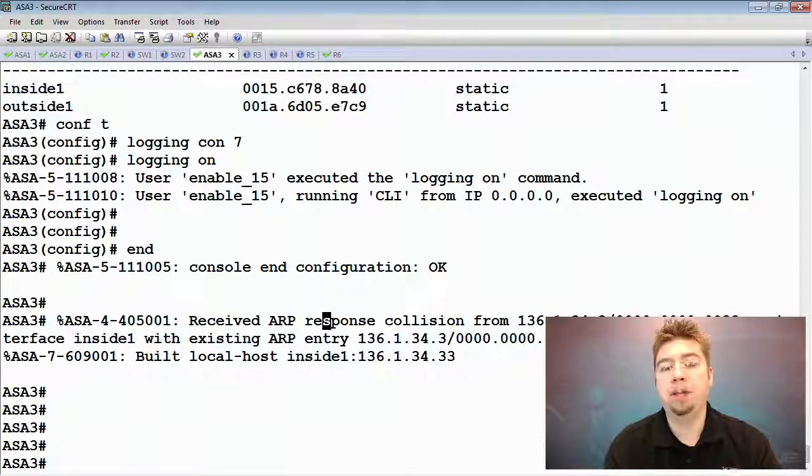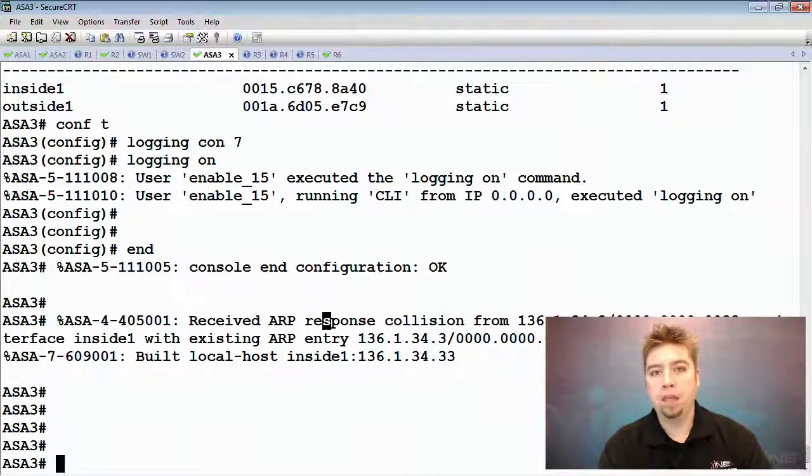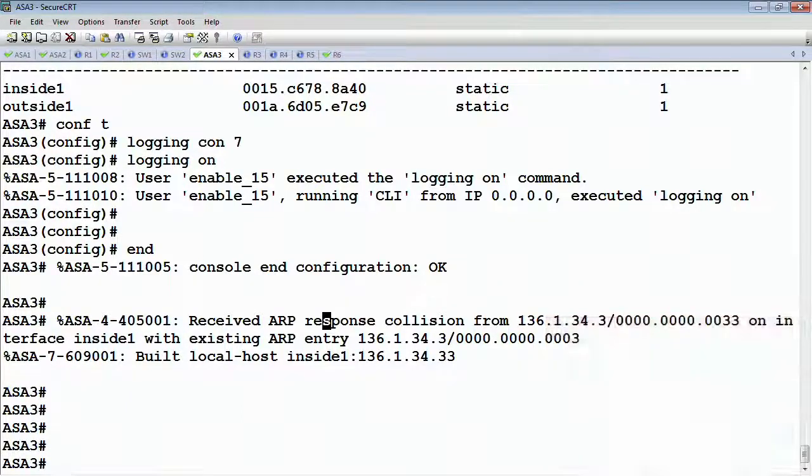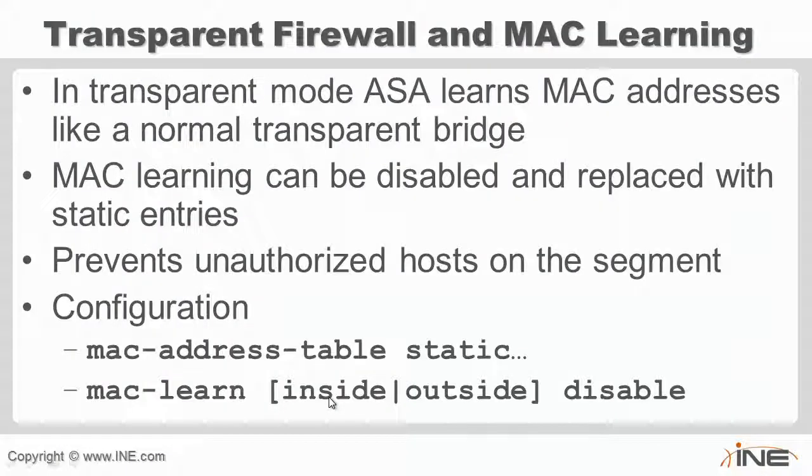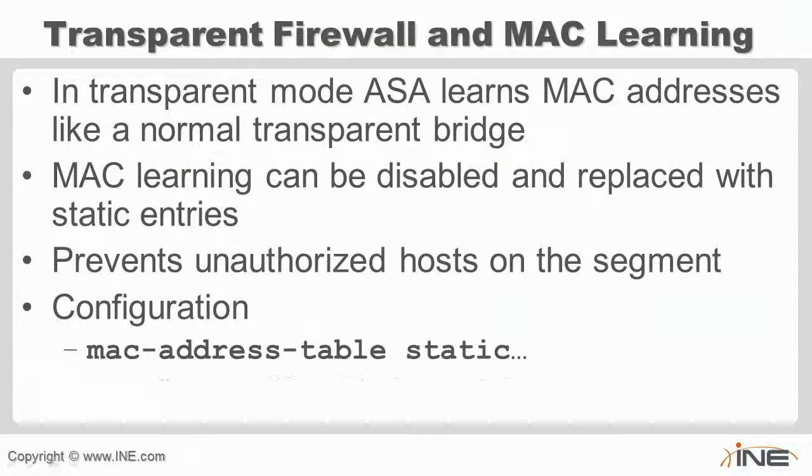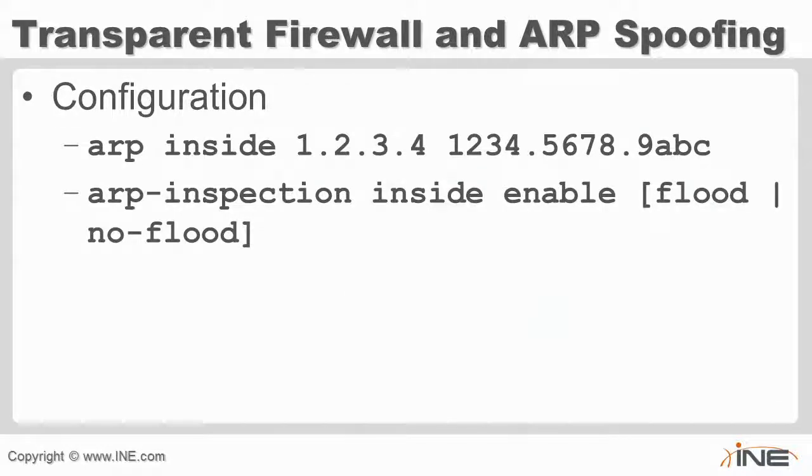We will talk about this when we get into more details with layer 2 security and what the equivalent functionalities are between the IOS in transparent bridging, the ASA in transparent bridging, and then the Catalyst switches, which are doing the normal layer 2 switching. So you can see there are technically two unrelated features here, the MAC learning that you can filter, and then the feature to prevent ARP spoofing. But they're worth mentioning now because, again, these only apply when we are doing the transparent firewall. Because at the routed firewall, we're routing the traffic. We're not trying to bridge the ARPs, or we're not trying to learn the MAC addresses from the bridge groups.